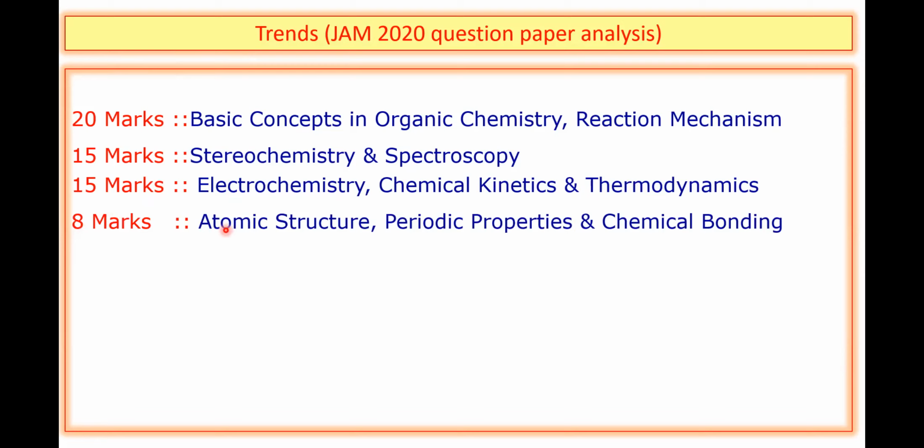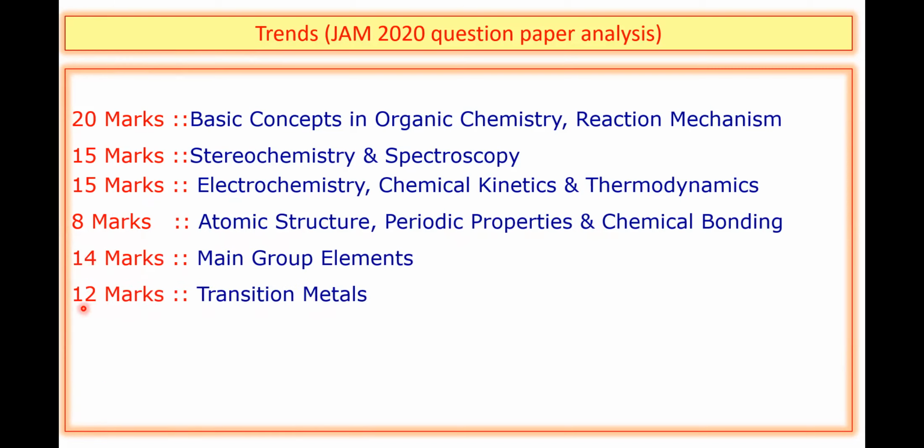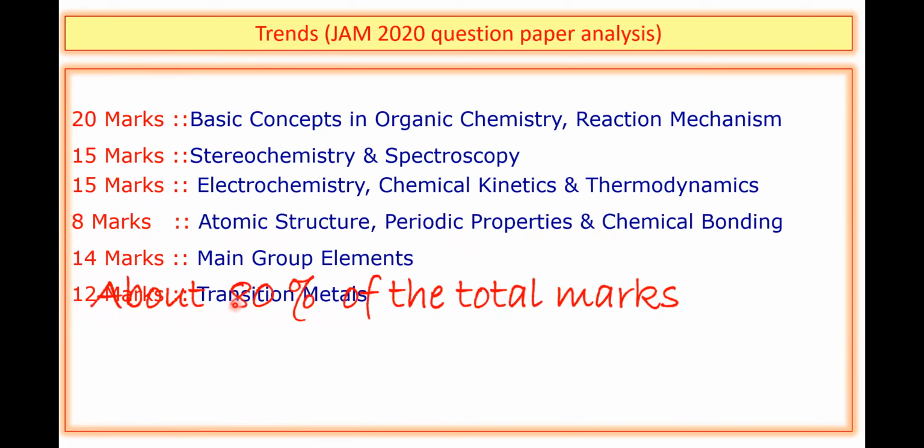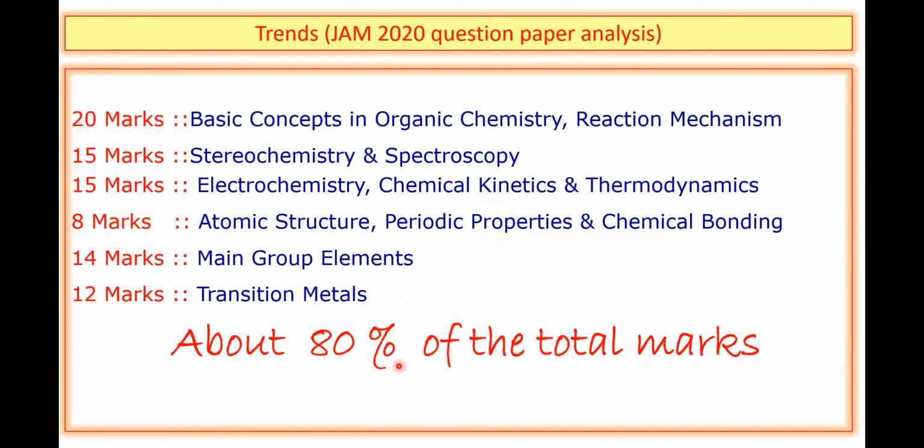The very fundamental topics of inorganic chemistry, atomic structure, periodic properties, and chemical bonding, contributed about 8 marks. From main group elements, there were questions worth 14 marks. Then about 12 marks came from transition metals. That is about 80% of the total marks covered in these chapters only.